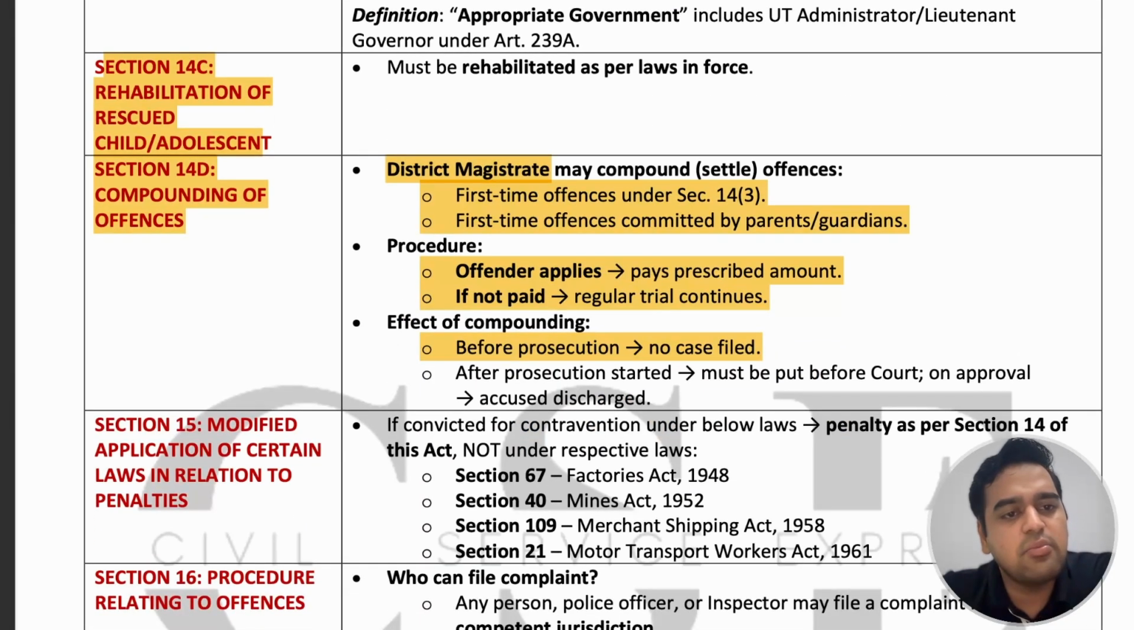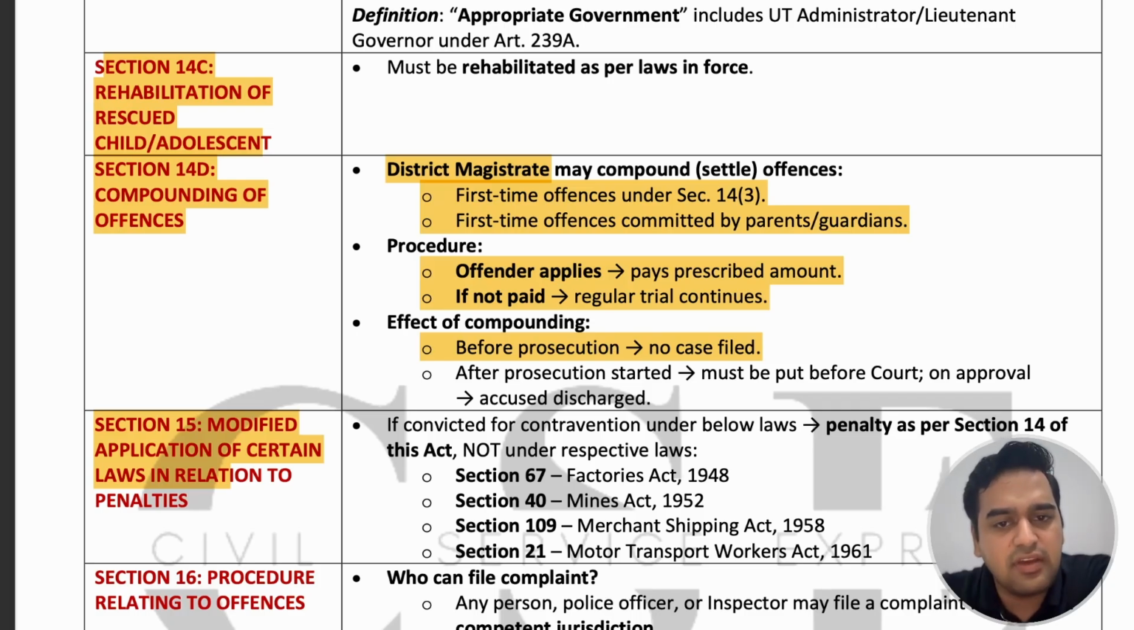Next is Section 15, Modified Application of Certain Laws in Relation to Penalties. This is not important from an exam perspective at all. It says that if convicted for contravention under the below laws, the penalty as per Section 14 of this Act will apply, not the penalty under the respective laws.